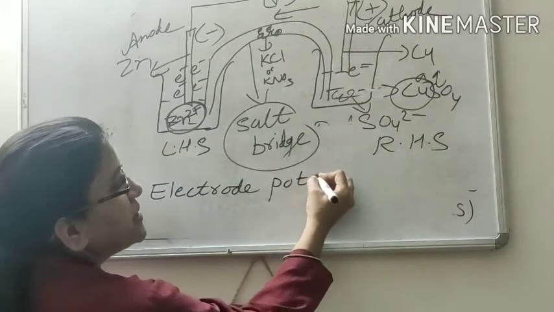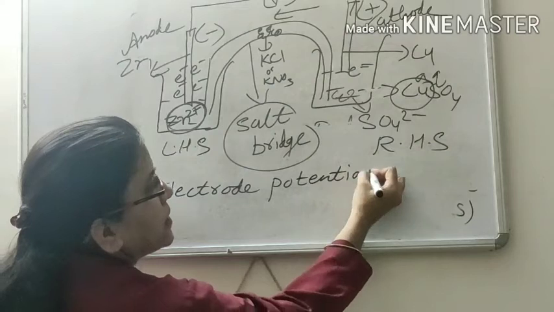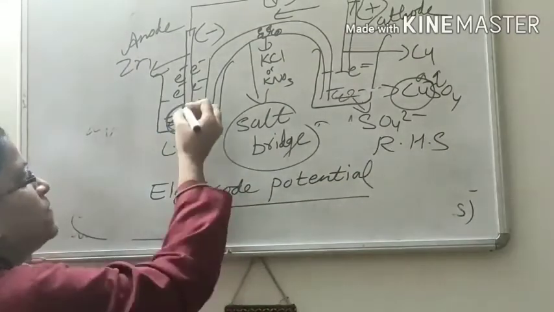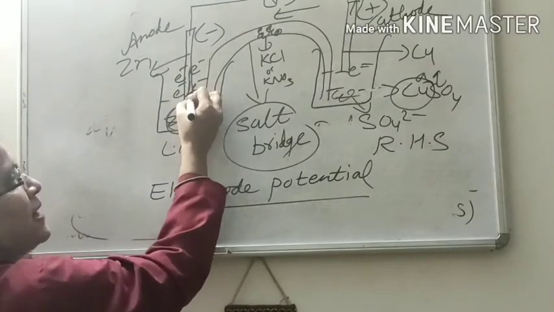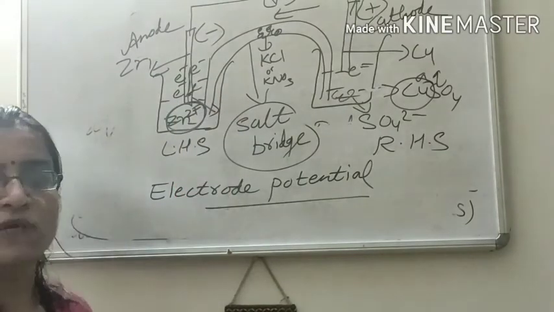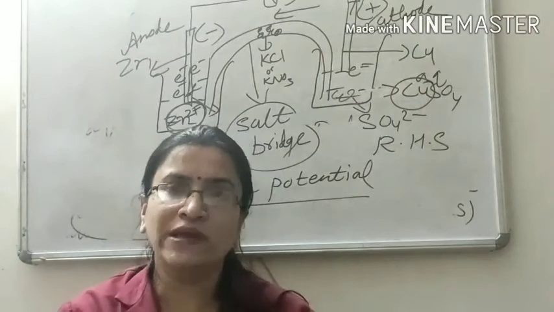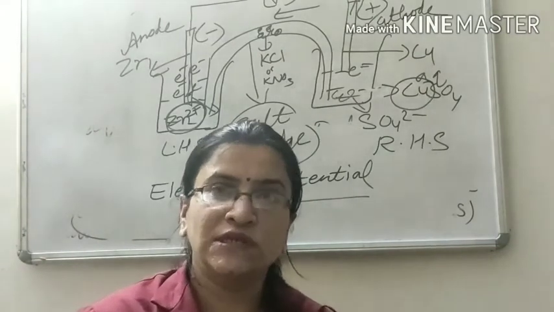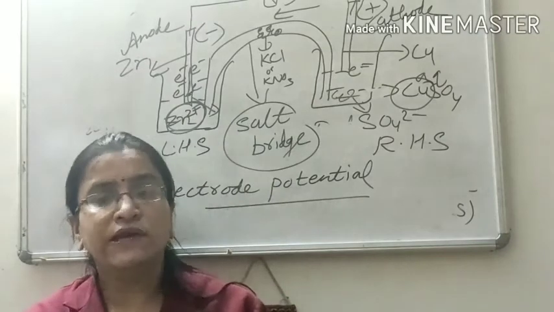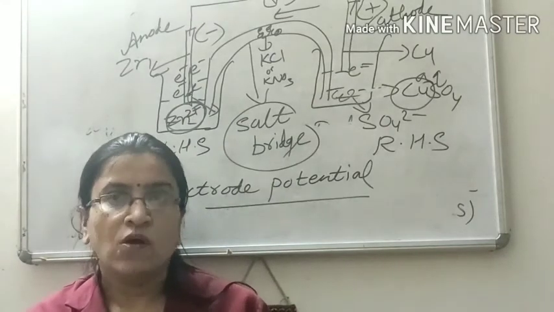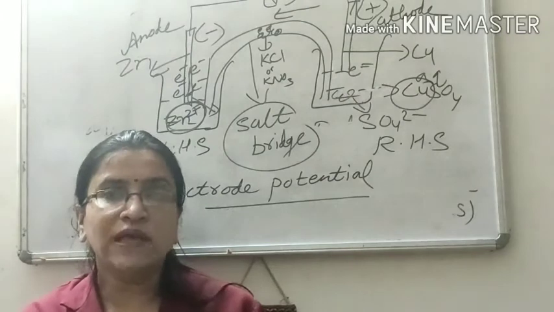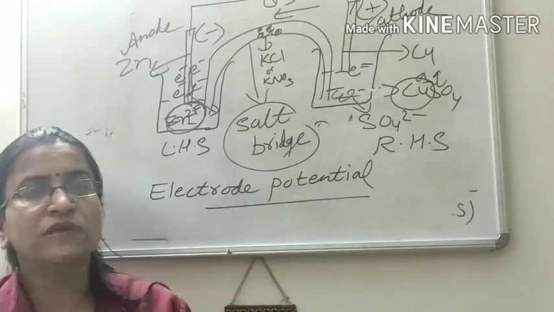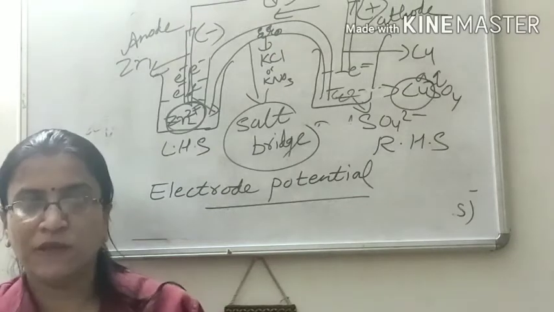So what is this electrode potential? Electrode potential is the potential difference between electrode and electrolyte. It may be oxidation electrode potential or reduction electrode potential. Oxidation means when loss of electrons takes place on the electrode. Reduction electrode potential means when gain of electrons takes place.